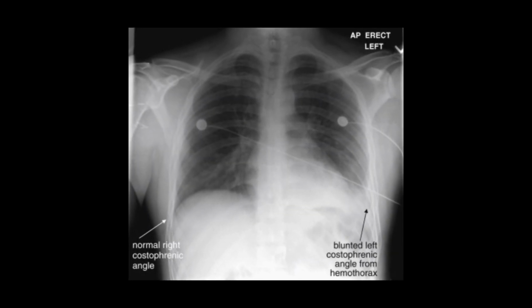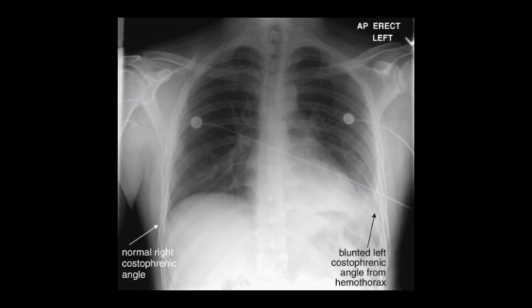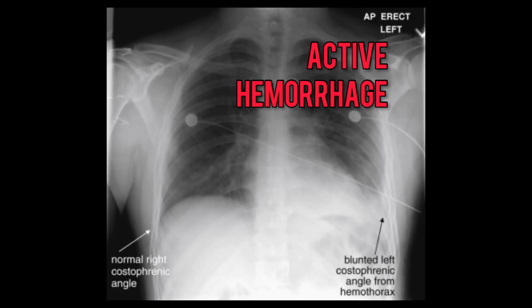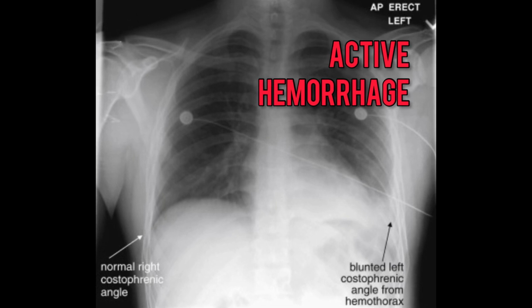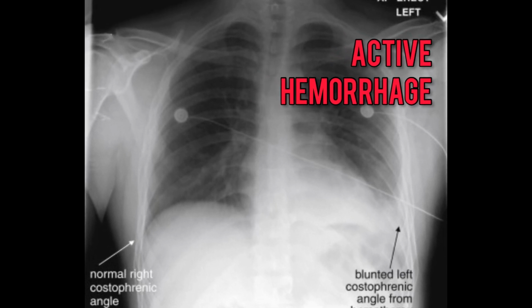For a reasonably stable patient with a traumatic hemothorax and an active bleed on their CT scan, it may be worth talking to a thoracic surgeon before inserting a chest drain. At any point, if the patient's breathing is compromised, the hemothorax must be immediately drained.